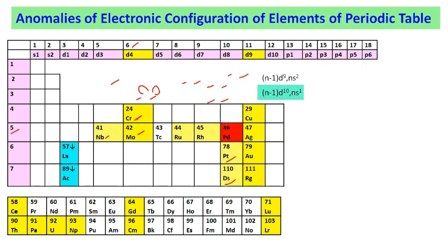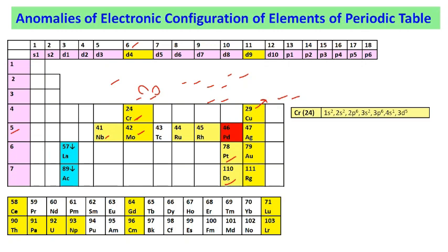Group number 11 follows the electronic configuration (n-1)d10 ns1. However, the expected one is (n-1)d9 ns2. This is because both are having complete and half filled orbitals, which have higher symmetry and more stability than the expected electronic configuration for this particular group, and all the elements follow the same electronic configuration for their outermost shell.